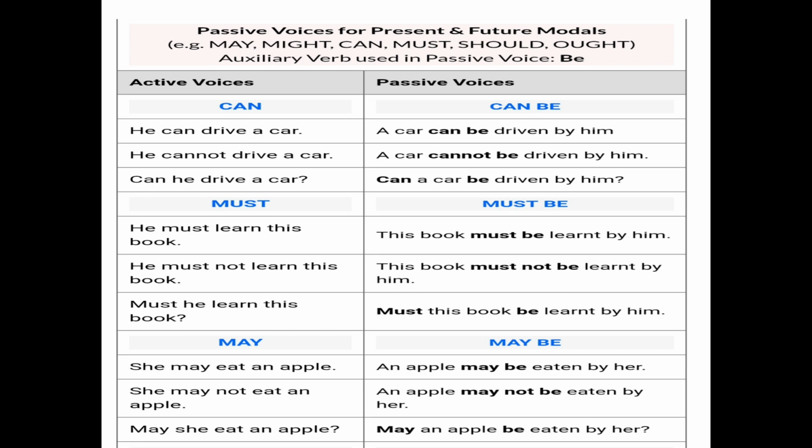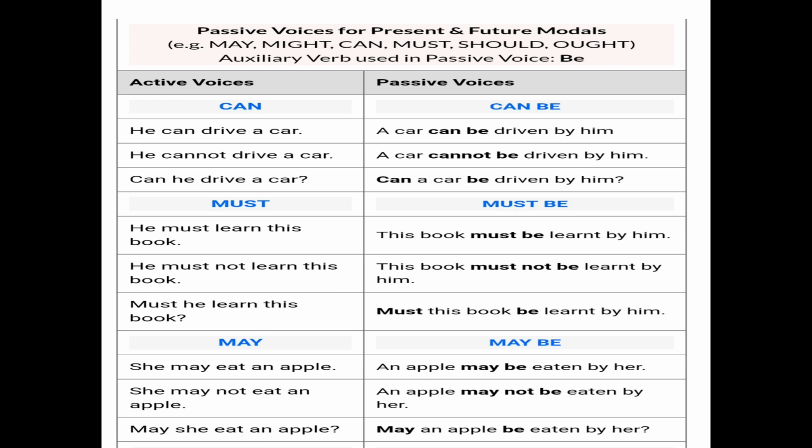Then next you see must. When must is given in the active voice sentence, then it will become must plus be plus verb third form. So, he must learn this book. Now when we change this sentence into passive form, it will become like this: this book must be learnt by him. Now learnt is the third form of the verb learn.